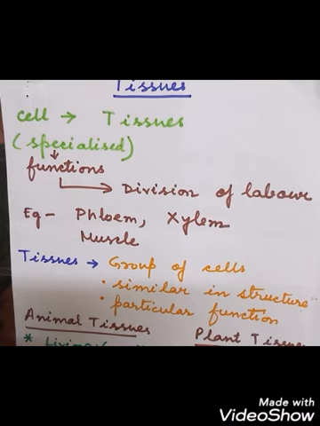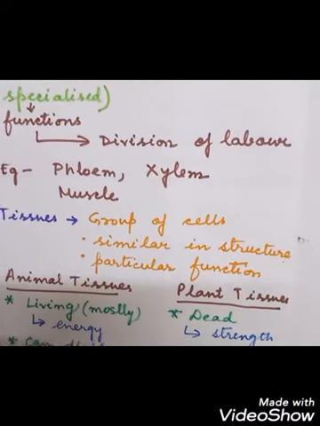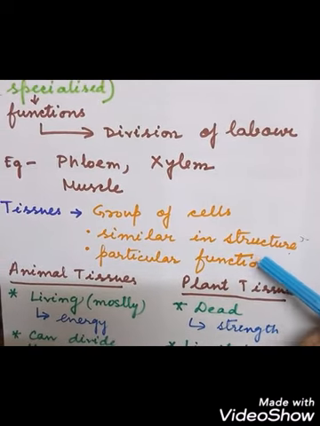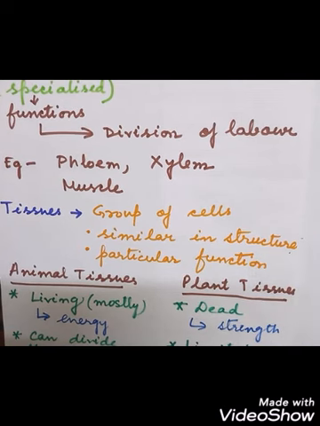So then what are the tissues? Tissues are the group of cells which are similar in structure, and they perform particular functions. Like the muscle tissues, they are the group of cells that will perform contraction and relaxation, so that the body movement can occur, so that the muscular movement can occur inside the body in the delicate organs. So this type of function will be carried out by particular cells which are grouped together, and these are called what? The tissues. Okay.